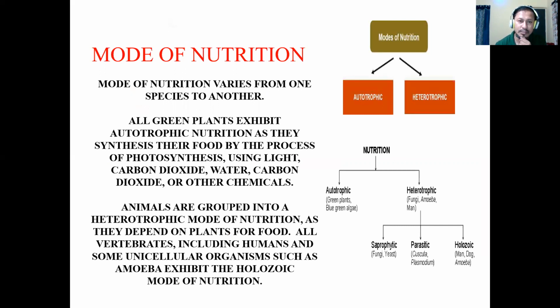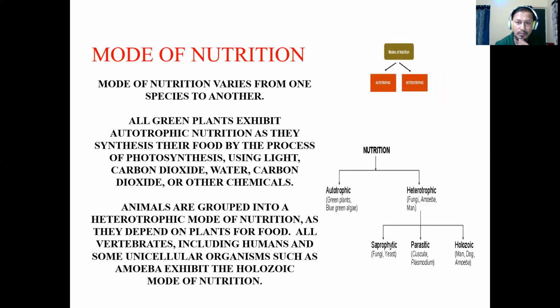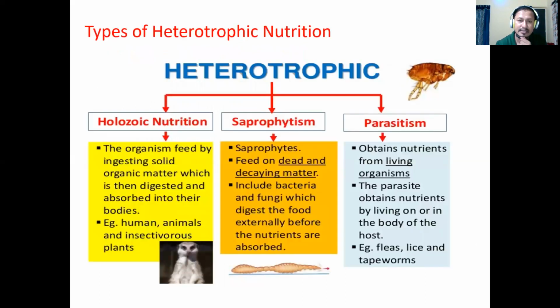According to nutrition, we have divided it into broad categories, that is autotrophic and heterotrophic modes of nutrition. Autotrophic mode of nutrition is found only in green plants because they have chlorophyll through which they can make their own food. Heterotrophic mode of nutrition is divided into holozoic nutrition, saprophytic nutrition, and parasitic nutrition. Holozoic nutrition is seen in higher organisms and a few insectivorous plants, as well as in lower organisms like unicellular organisms, as we see in amoeba.